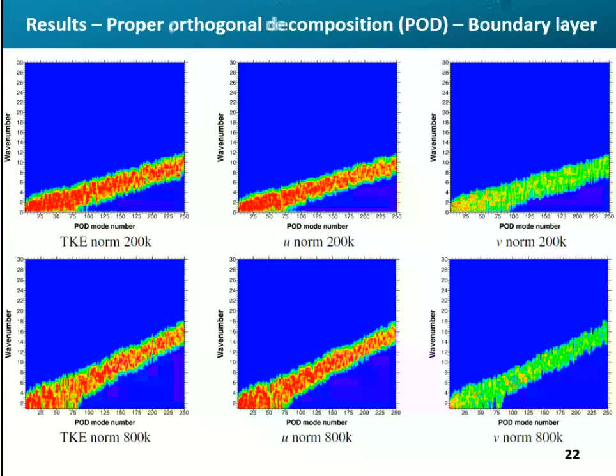The maps of the Fourier transform are highlighted using a U-norm for both Reynolds numbers, and for each POD mode number, the amplitude is greater and more defined with the U-norm instead of the V-norm. The turbulent kinetic energy map is just a combination of the other two maps, and there is an increase in the maximum wave number of streaks for higher Reynolds.